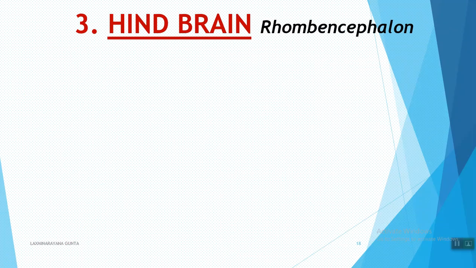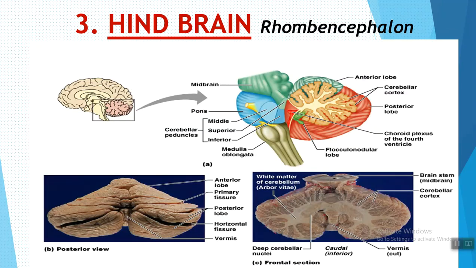Coming to the last region of the brain, that is the hindbrain. Hindbrain is also called the rhombencephalon. Here you can observe the exact location of the hindbrain. It includes the cerebellum, the pons, and the medulla oblongata. They together are called the hindbrain.